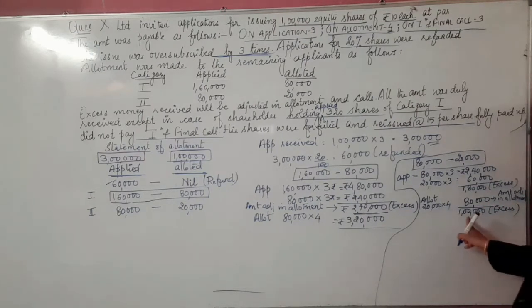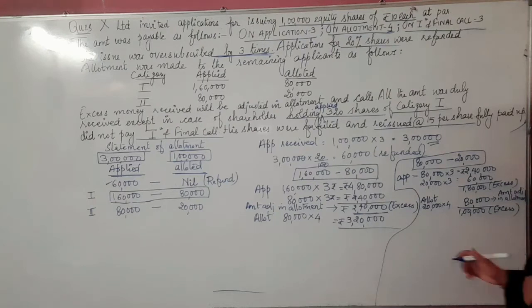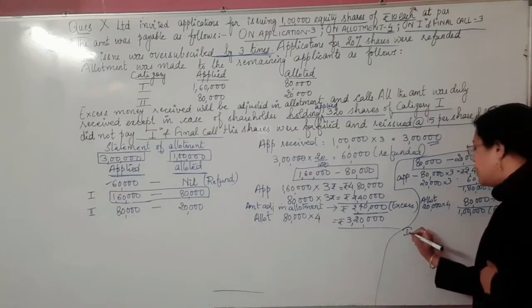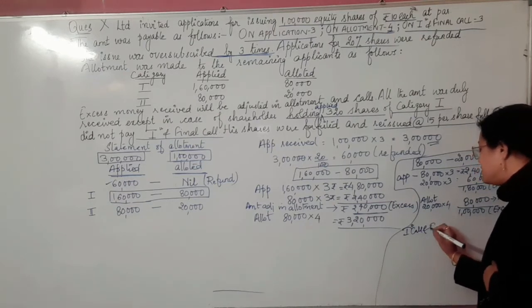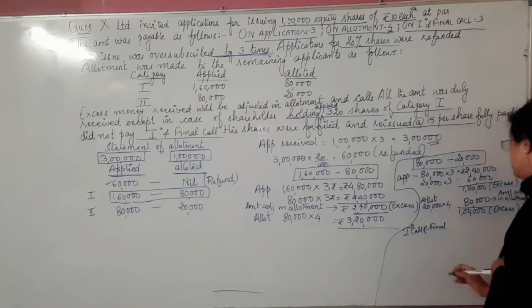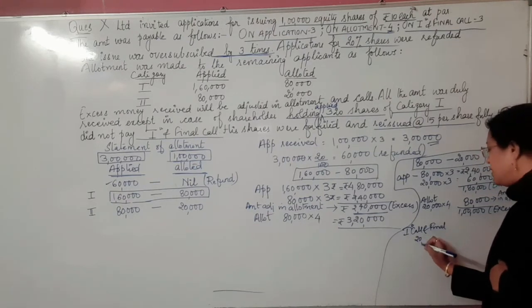Okay, still you can find it here, we're getting the answer in plus. That means you can see still we are having 1 lakh extra. So the question says that after making the adjustment in allotment, if an extra amount is still there, that has to be adjusted in the calls. So let us go for the call now. First and final call, this is the only installment which is remaining with us. Okay, so therefore first and final call, same for the 20,000 shares.